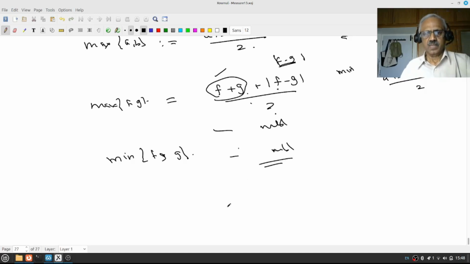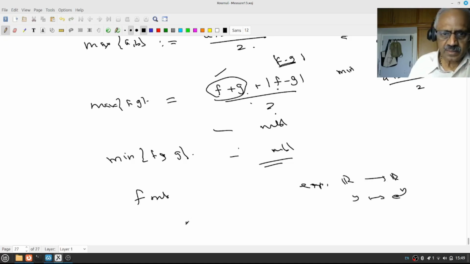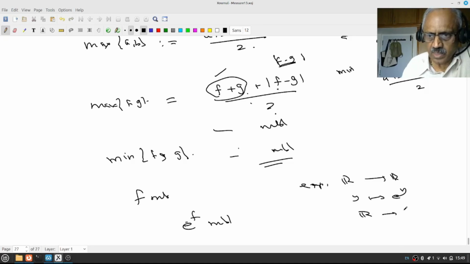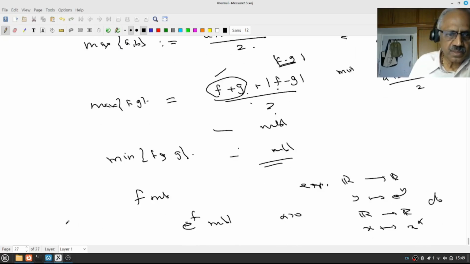So these are the applications. And more generally, if f is measurable, and look at the exponential function from R to R, that is y going to e power y, then e power f will be measurable. And also you look at R to R, suppose alpha is positive, then taking x to x power alpha, these are all continuous functions. Therefore if f is measurable, f power alpha will also be measurable.